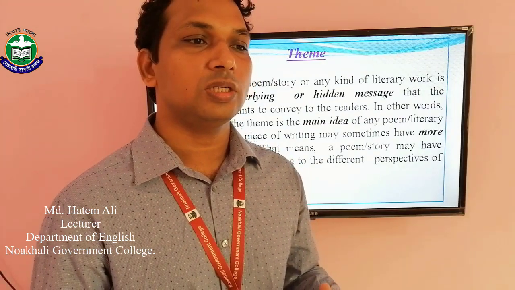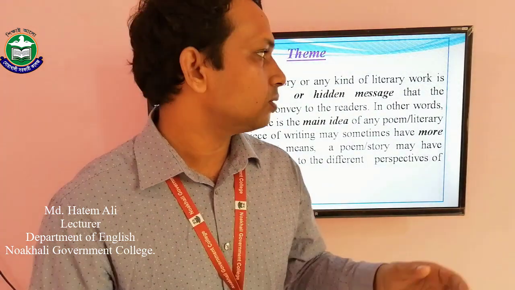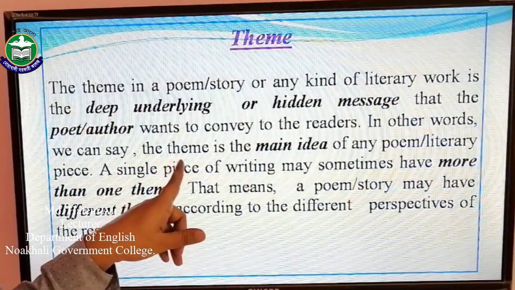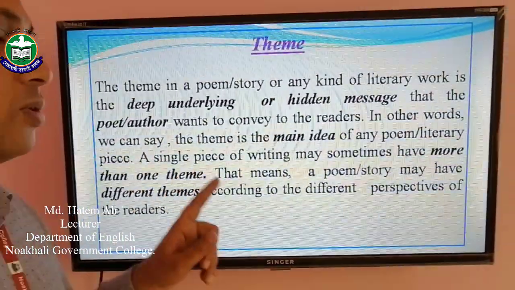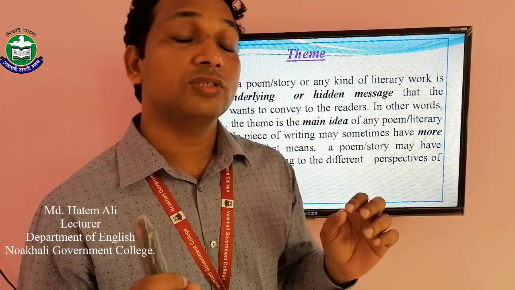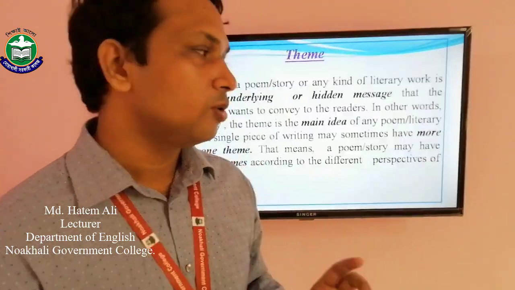The theme is actually hidden inside the literary work. In other words, we can say the theme is the main idea of any poem or literary piece. So a theme is actually a main idea or the central idea of a poem or a story or any kind of literary work.